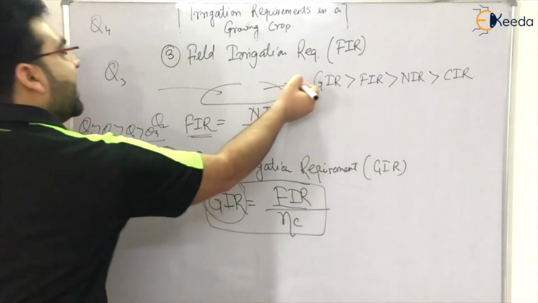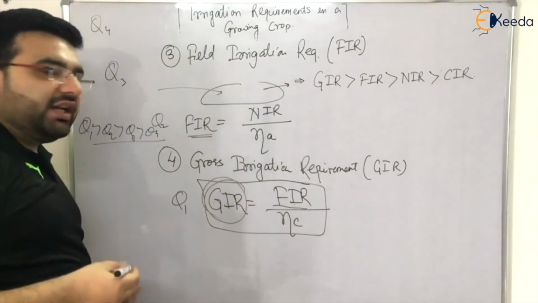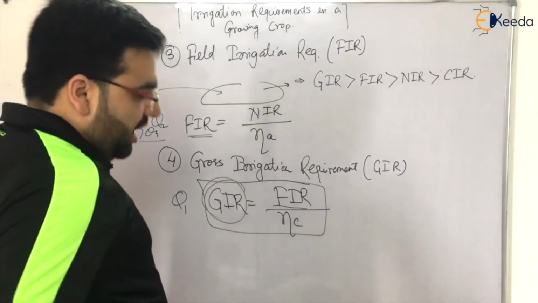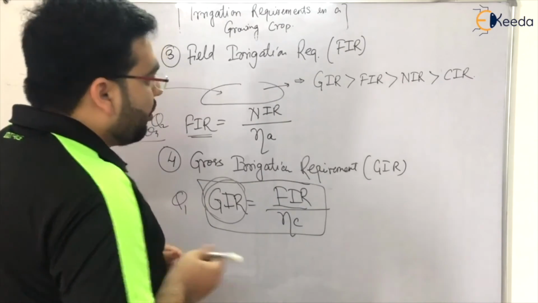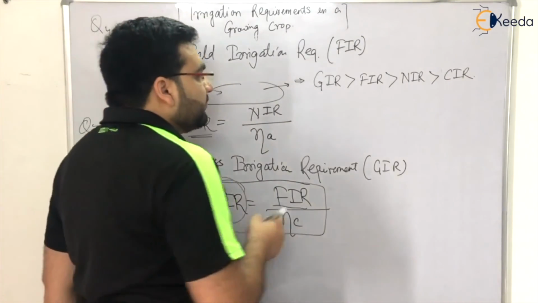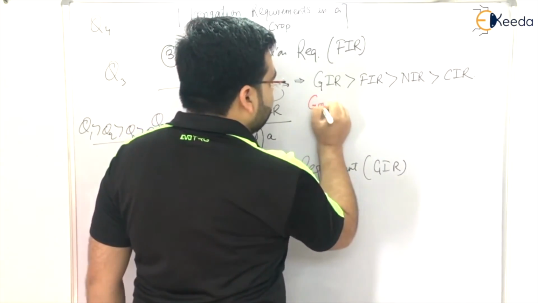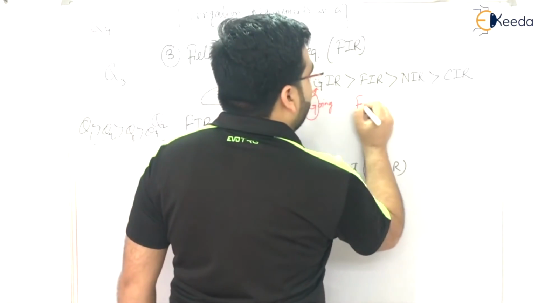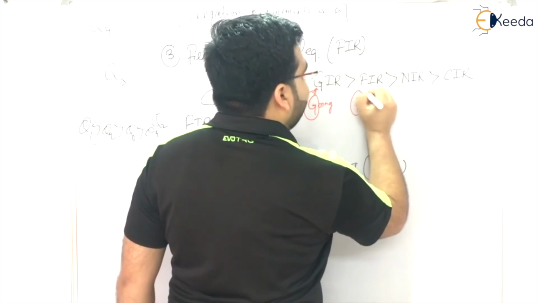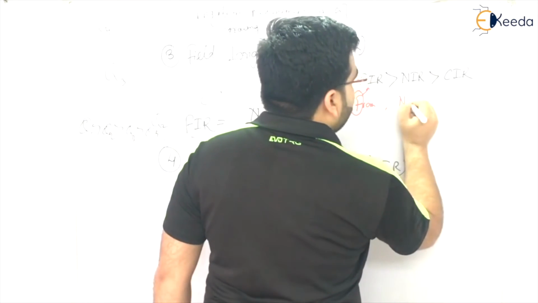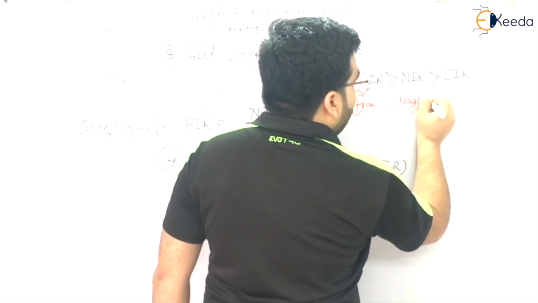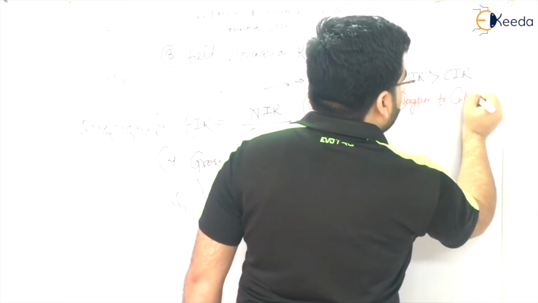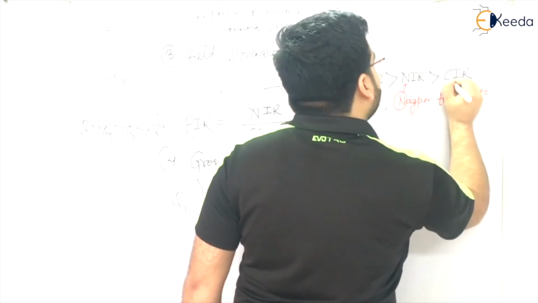Okay, so this question has been asked many times in examination, that GIR is greater than FIR, greater than NIR, greater than CIR, right? If you forget how to remember this, there is a code which I formed in college when I was preparing for the GATE examination. G for GIR, going from F for FIR, Nagpur, going from Nagpur, N for NIR, to Calcutta, C for CIR.